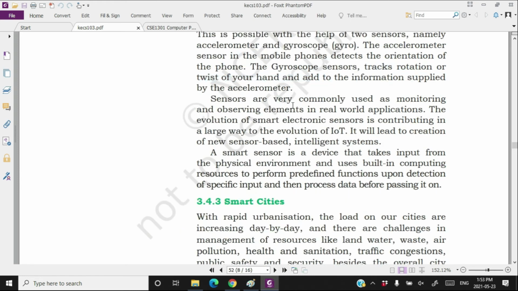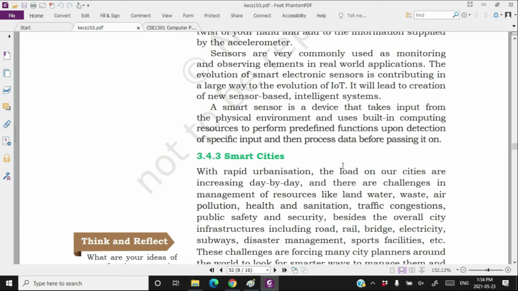Sensors are also commonly used as monitoring and observing elements in real world applications. Now, sensors are also becoming very smart. That means the sensor takes input from the physical environment and uses built-in computing resources to perform predefined functions. Okay, means the smart sensor senses the environment and uses its computing power to perform some action.